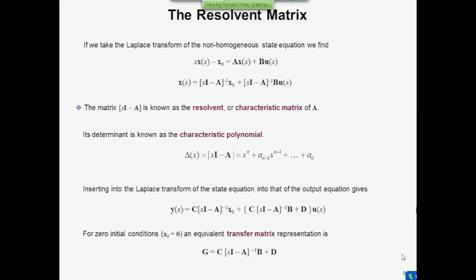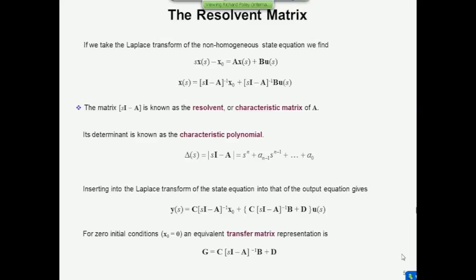And that's what we saw yesterday. So y over u is G, and it's equal to C times the inverse of the resolvent times B plus D. Okay? So now what I've got is a matrix equation which represents a transfer function, except now that the term on the left has a dimension. It's no longer just a transfer function, it's an array of transfer functions. It's called a transfer matrix. Each element in that matrix is its own transfer function.